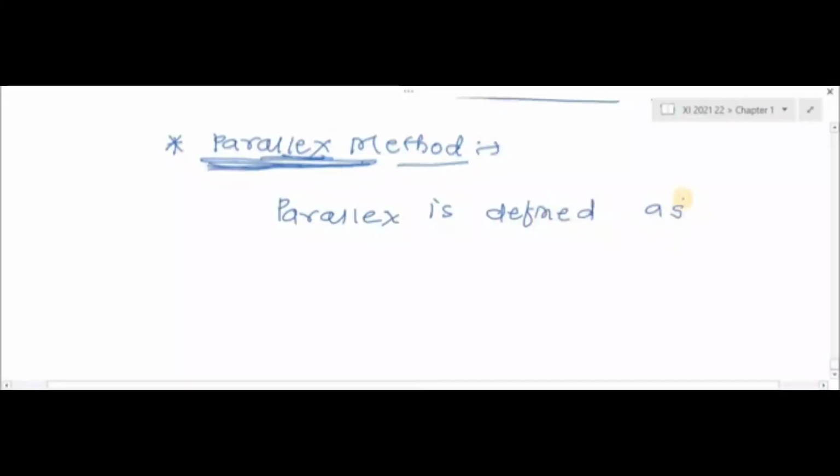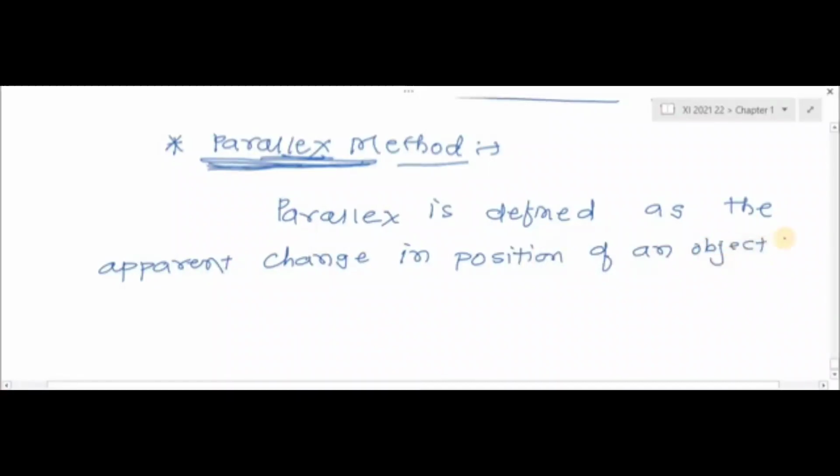Parallax is defined as the apparent change in position of an object due to change in the position of an observer.